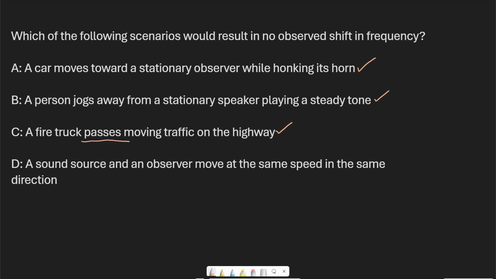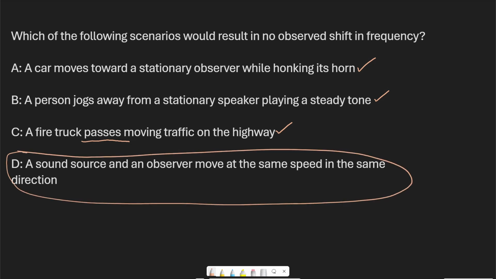And again, the analogy is like if the source and the observer are both on a train, and the train may be moving very quickly, but there's no Doppler effect happening there, right? It requires them to be moving at different speeds, or there to be a velocity difference between them. And so the correct answer here is going to be D. D is the only scenario where we don't have the Doppler effect, meaning that we don't have an observed shift in frequency.